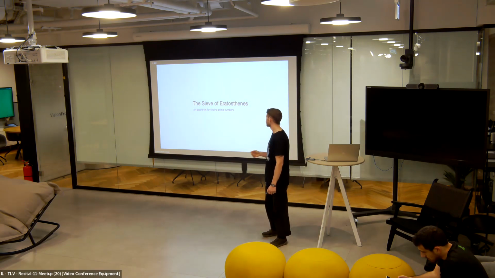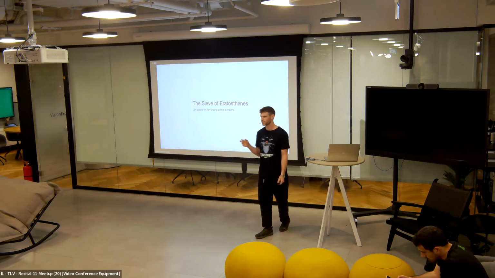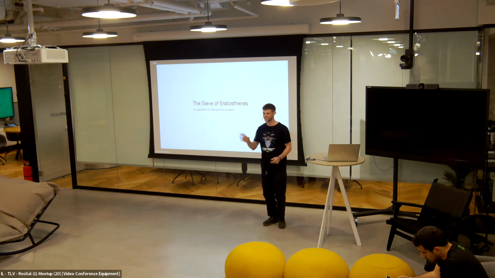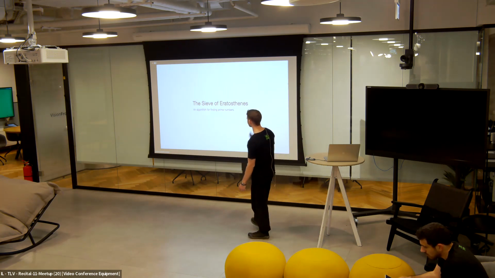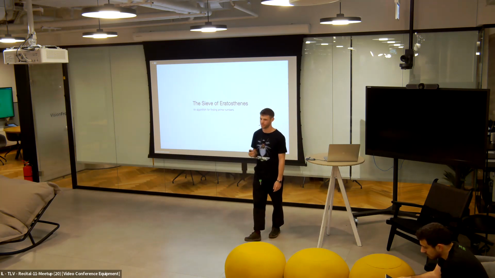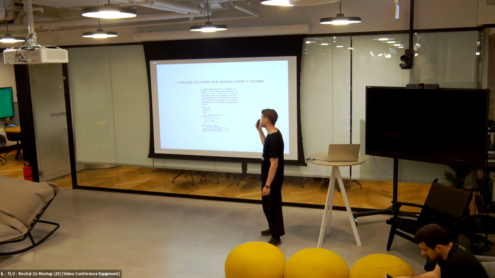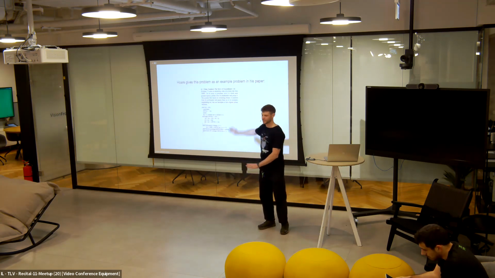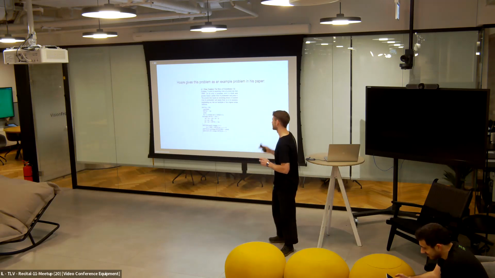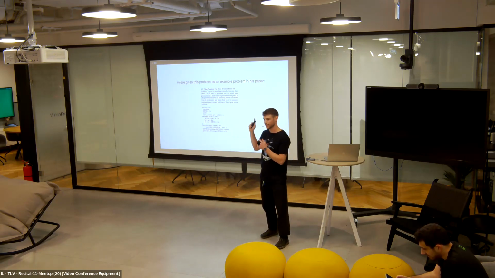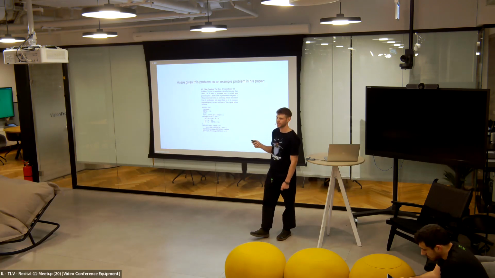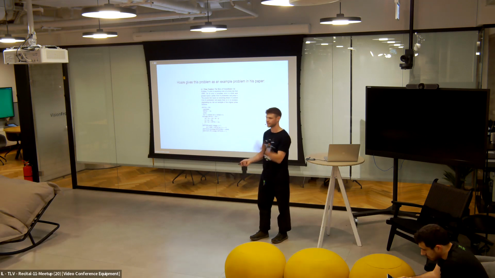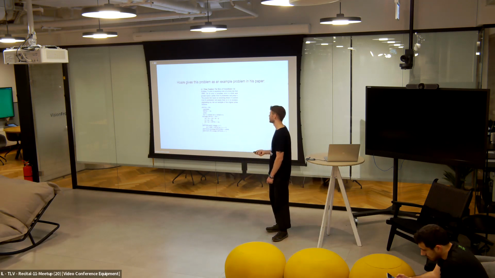Cool. So the example I'm going to give is something called the sieve of Eratosthenes. Does anyone know what this is by any chance? I've got the one mathematician in the room. So the sieve of Eratosthenes is an algorithm for finding prime numbers. And the reason I chose it, and don't read this, this is just an example, is because Hoare gives this exact example in his original paper in 1978 for how we can use CSP to write concurrent code. So I thought it would be a nice little example, to link us back to history, for us to do it here together.